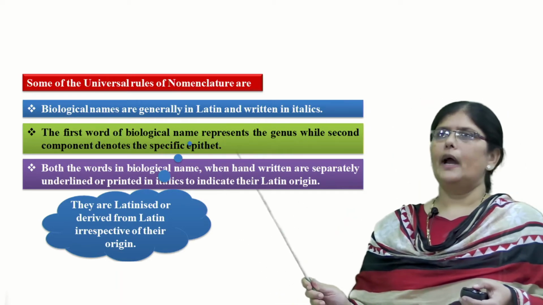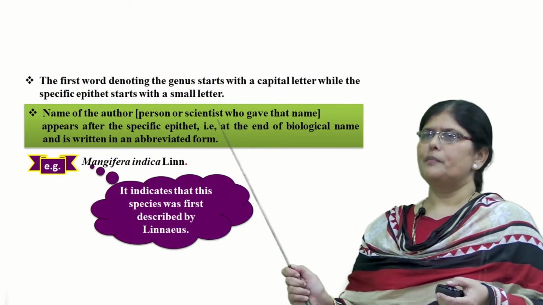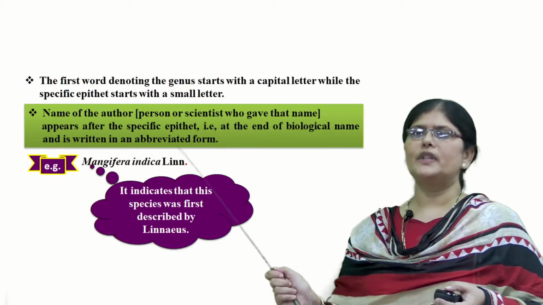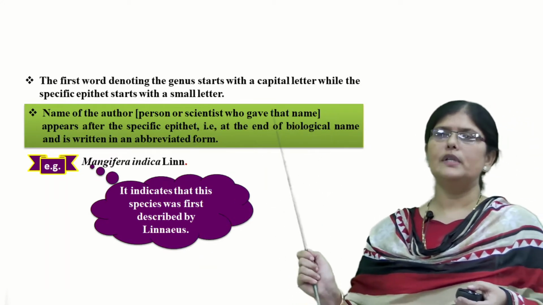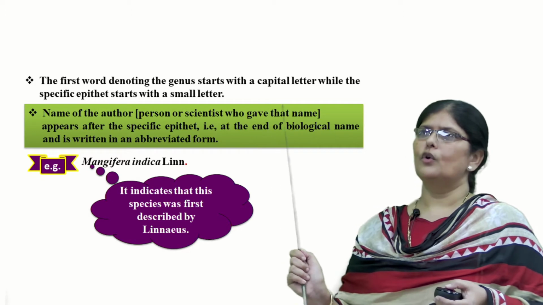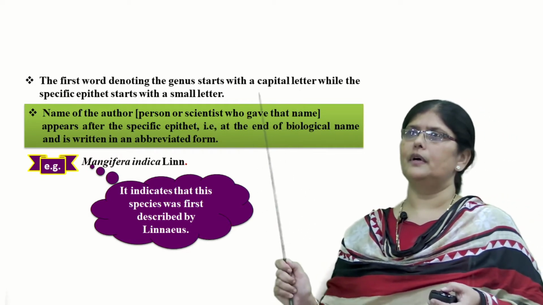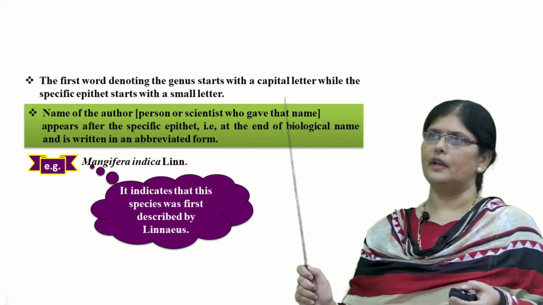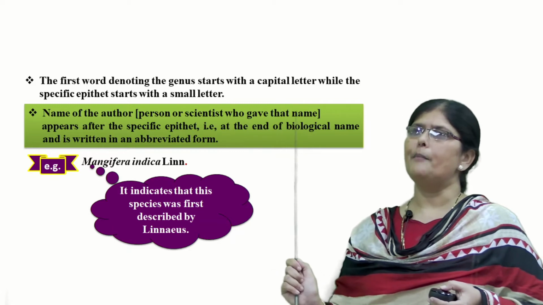Okay. And the first word which represents the genus will always start with a capital letter, while the second word which represents the specific epithet will start with a small letter. The name of the author who has identified that particular living organism or given the name, his name will follow the name of the organism in an abbreviated form.